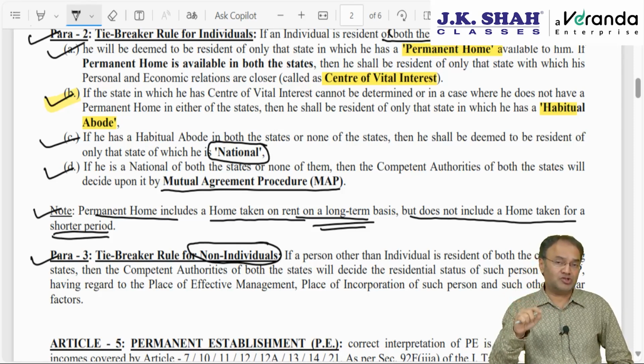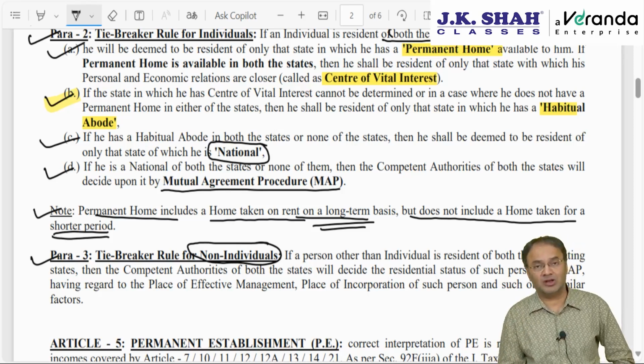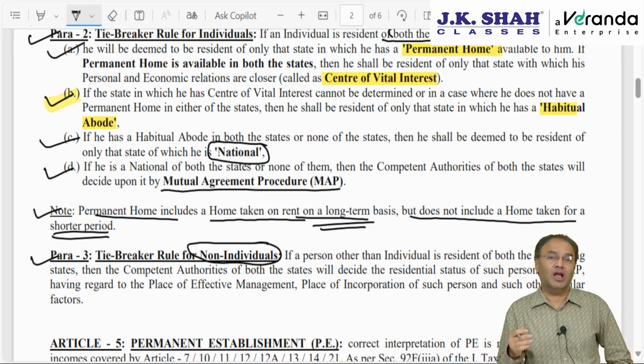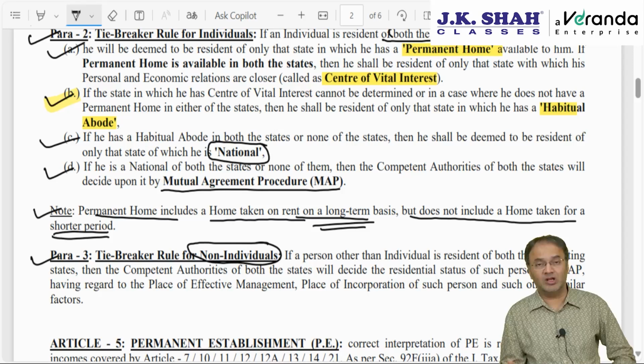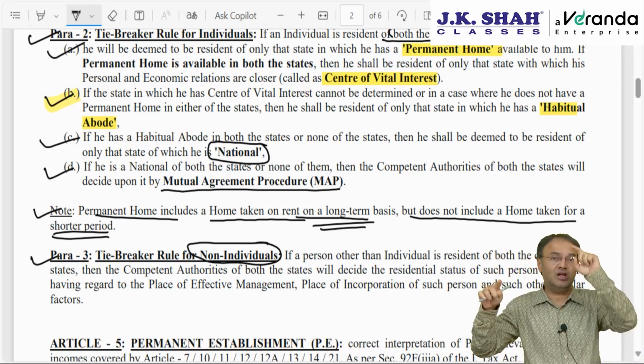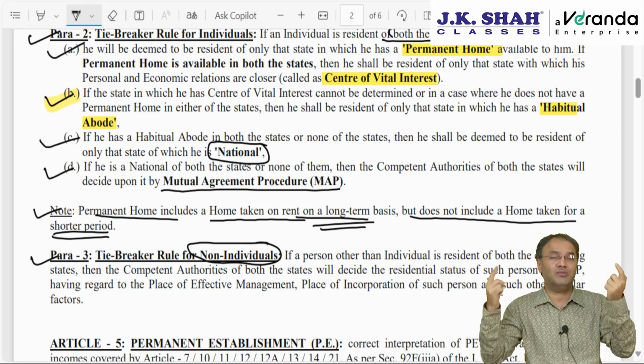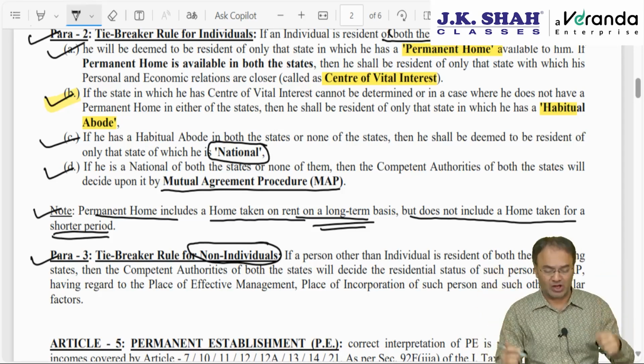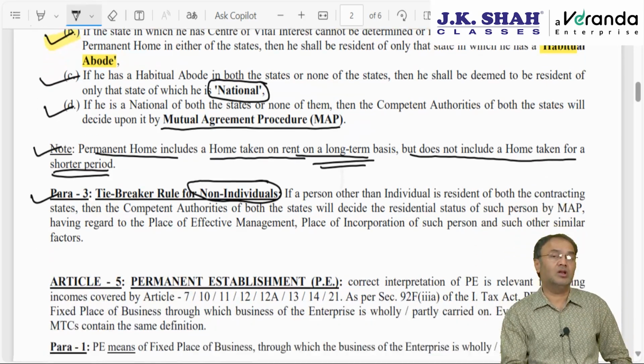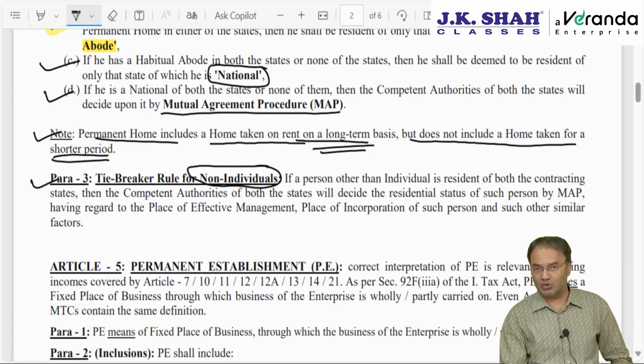And the first mentioned state considers residential status based on place of incorporation, and the second mentioned state considers residential status based on place of effective management. Management is in the second country, incorporation is in the first country. Both the countries consider the same assessee as resident of their own country. Then in such a situation, compulsorily only one option, no 4 options, map.